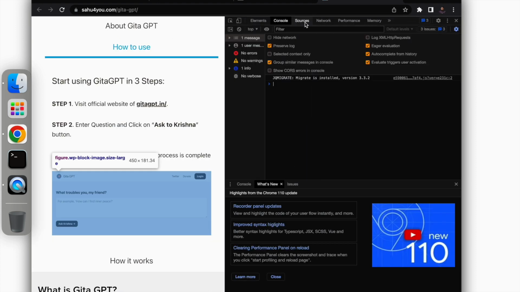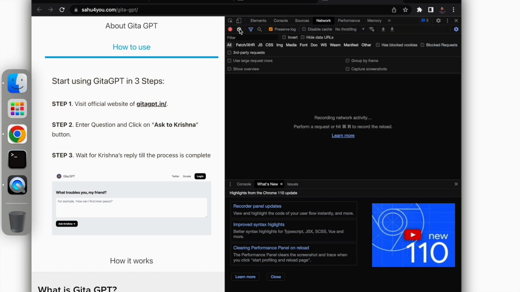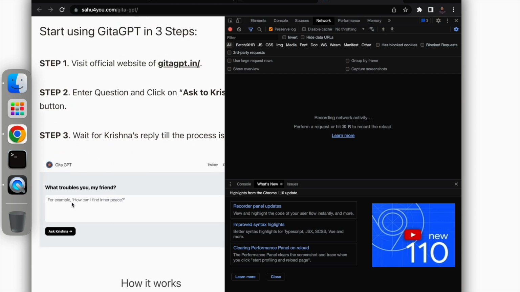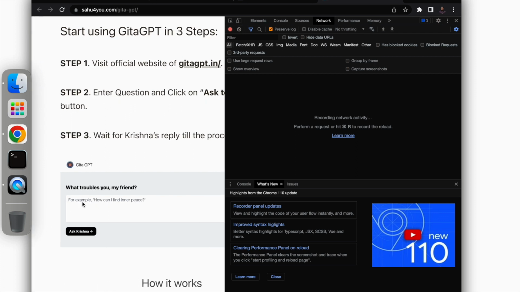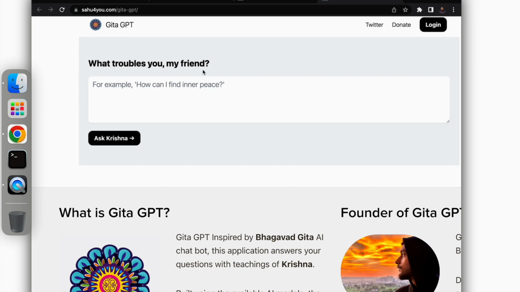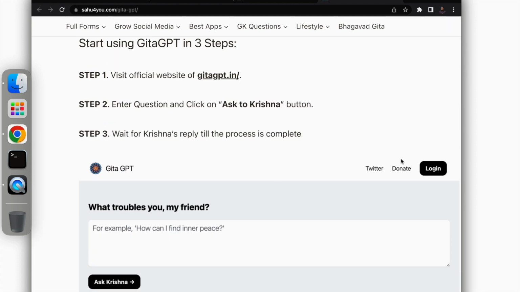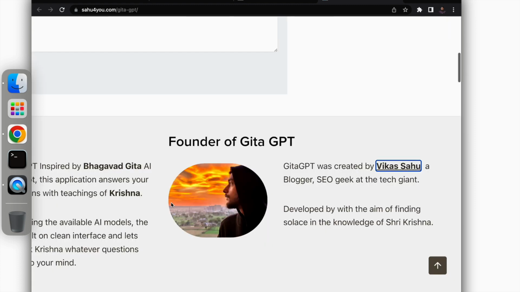Okay, so for example, as a developer, let's also open our network call to see what is being written here. One second, earlier I could write anything. Now they might have added something.